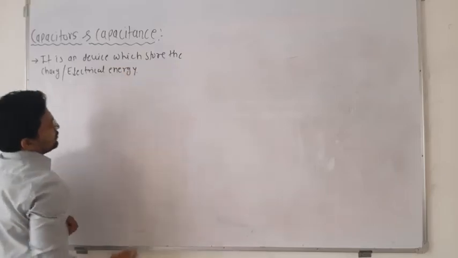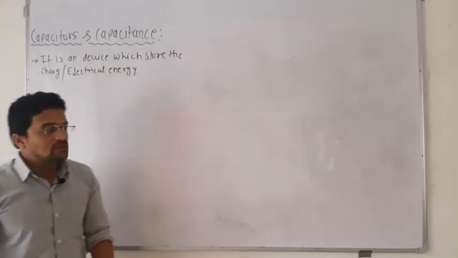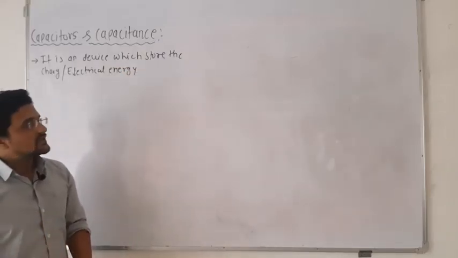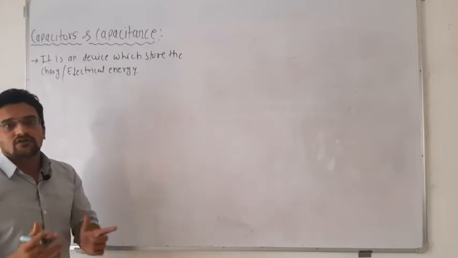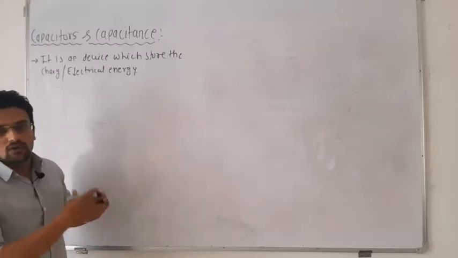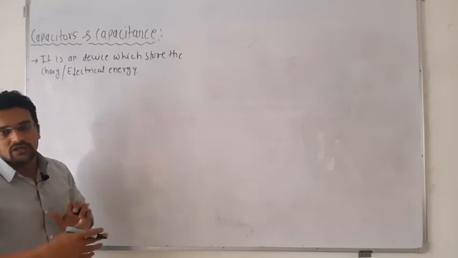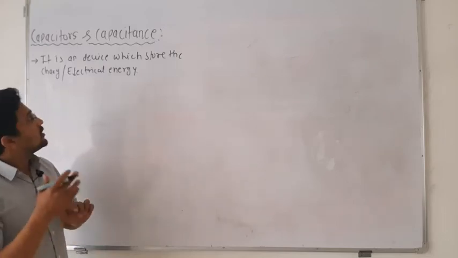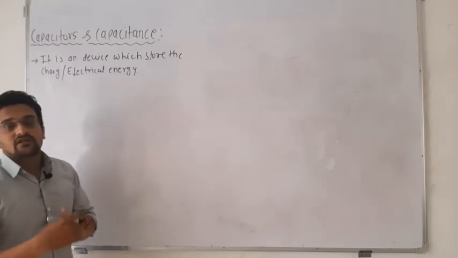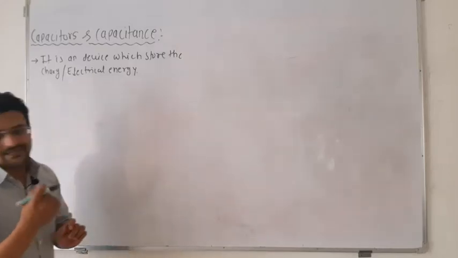You can compare it with a battery or cell, but the working of the cell and the working of the capacitor is different. It may look the same, one plate positive and another plate negative, like a battery, but the working of the capacitor is different from that of a cell or battery.